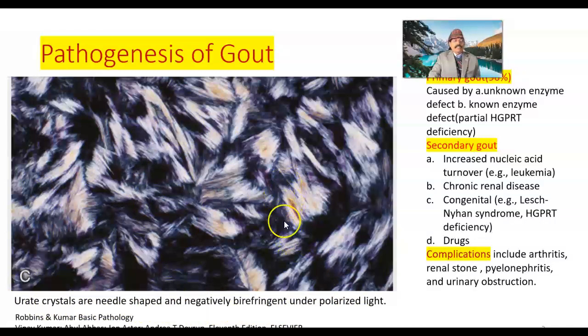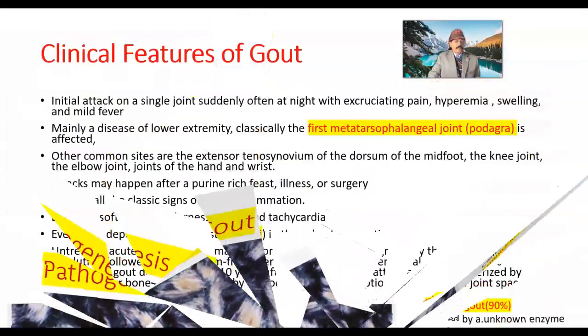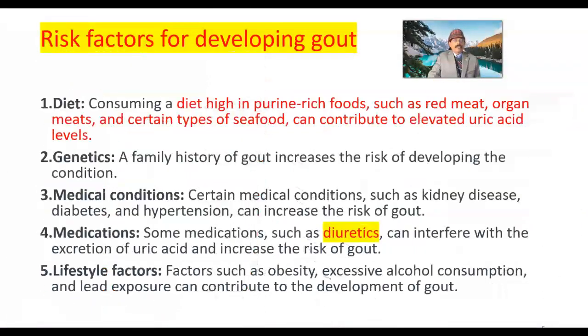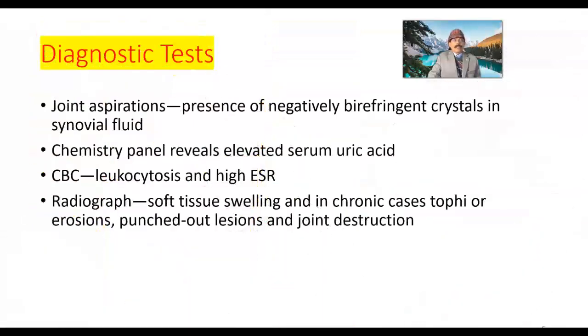These are the needle shaped structures, a lot of needles. Okay, we got that, we have just gone through the risk factors. Diagnostic test: joint aspiration, presence of negatively birefringent crystal in synovial fluid.